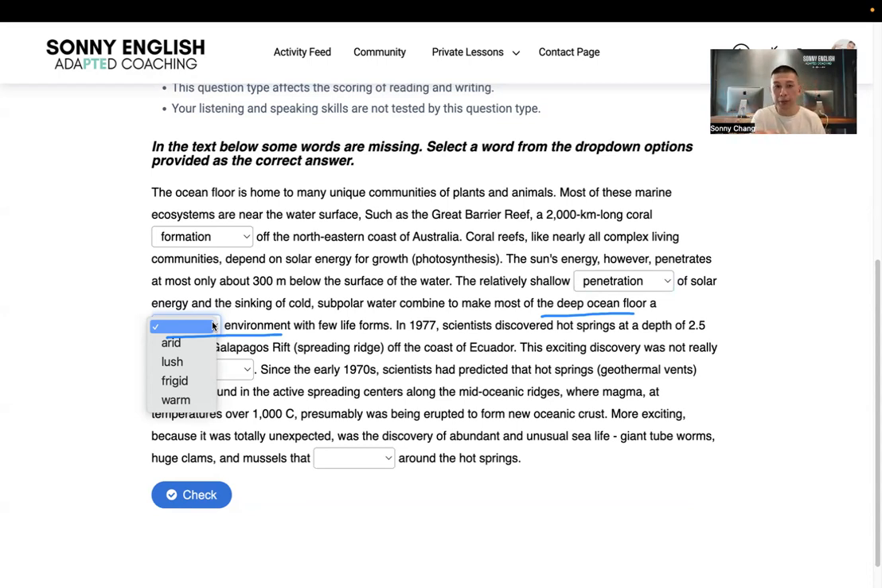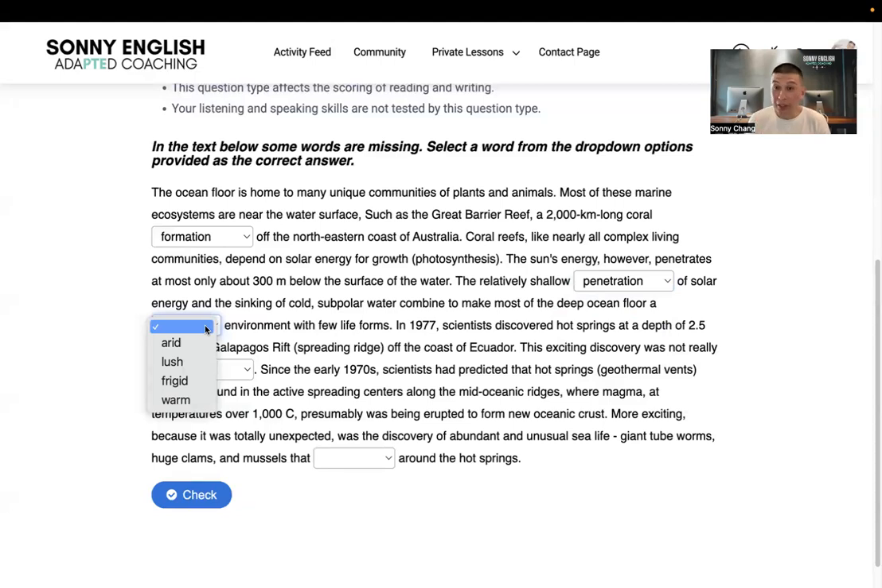That's what they're talking about right here. The sun does not penetrate into the water deep enough. So that's why it's going to be cold there. Warm should not be the answer. What about the other three? Do you know the vocabulary for the other three? Can you guess which one means cold?